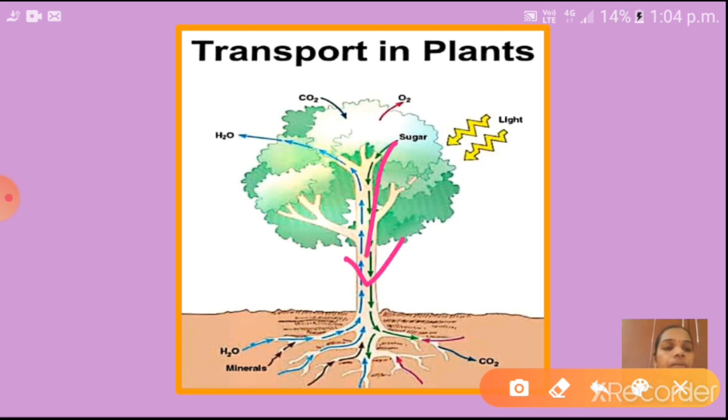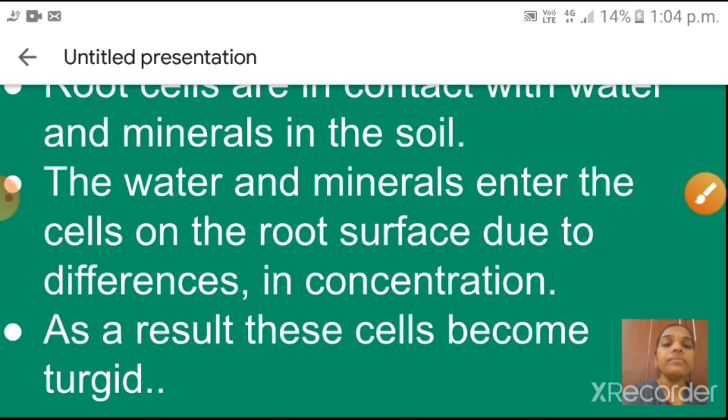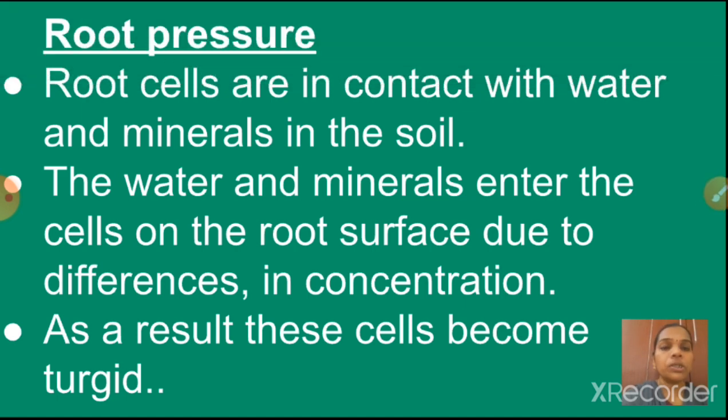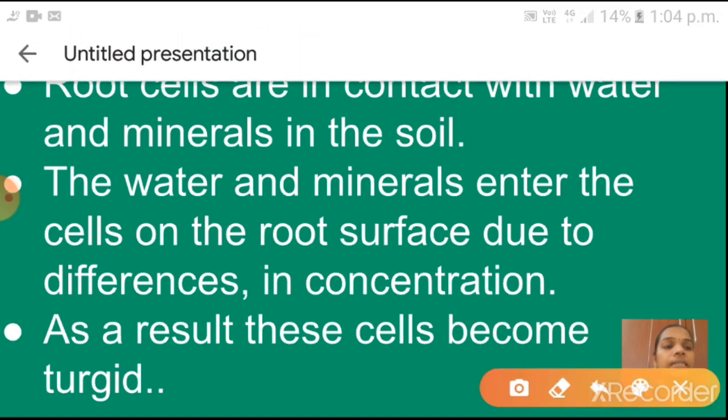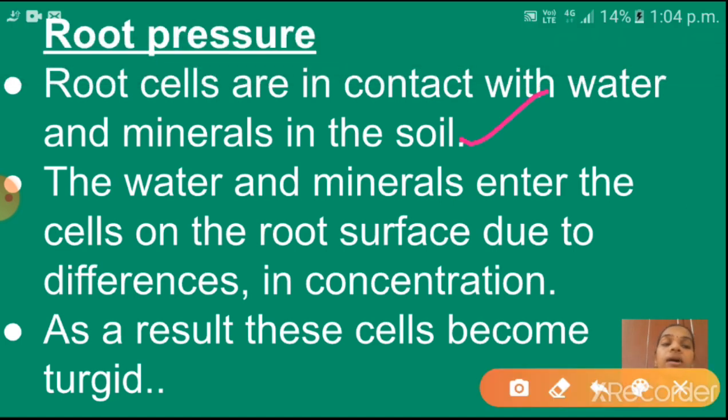Okay children, see here, the next one is root pressure. What is meant by root pressure? Root cells are in contact with water and minerals in the soil. You know very well, with the help of the root only the plants are in the soil, isn't it children? Yes, so the root cells are in contact with water and minerals in the soil. So that water and minerals enter the cells of the root surface due to the differences in concentration. Because of this difference in concentration, water and minerals enter from the soil to the cells of the root surface.